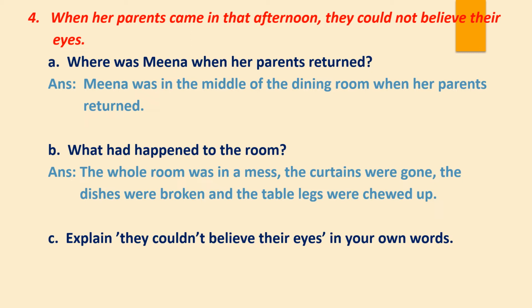Now see question number C. Explain "they couldn't believe their eyes" in your own words. So children, just explain these words, that they couldn't believe their eyes. It means they were shocked. They couldn't believe their eyes means they were shocked to see whatever had happened, no? Yeah, what they saw. They got surprised, isn't it?